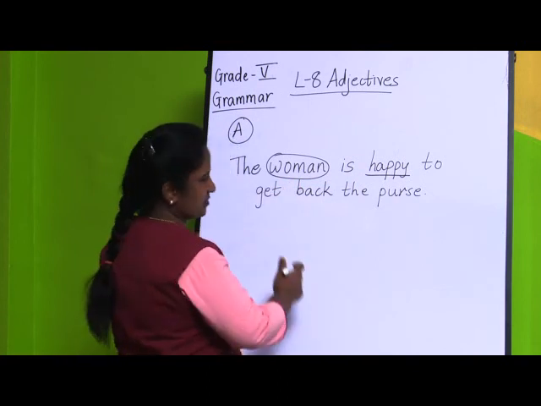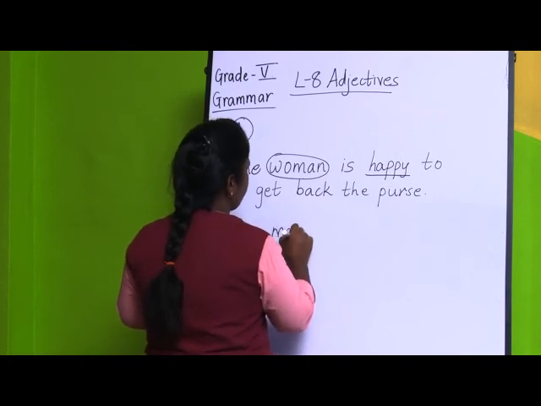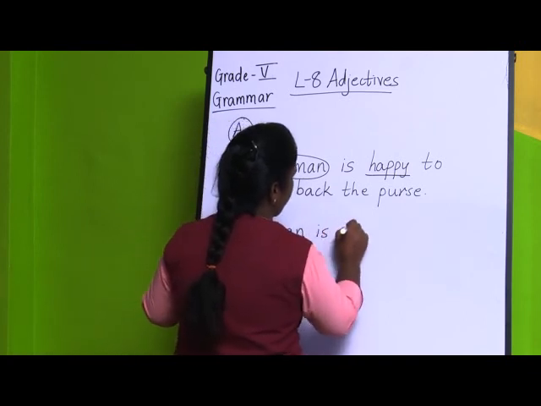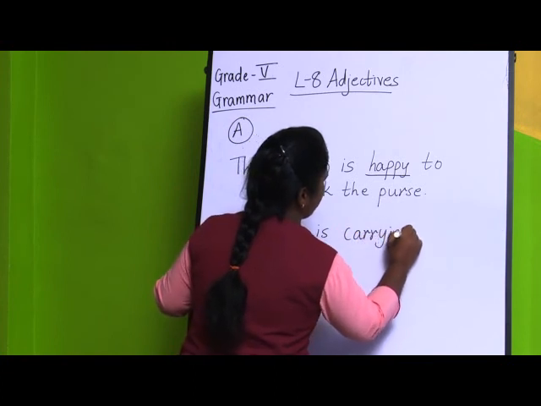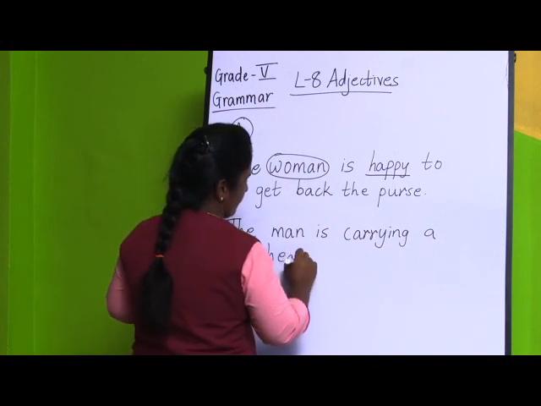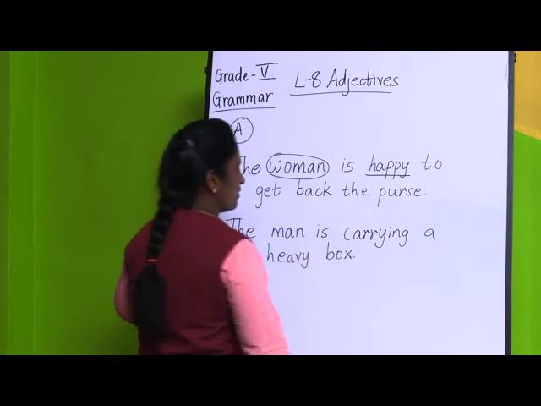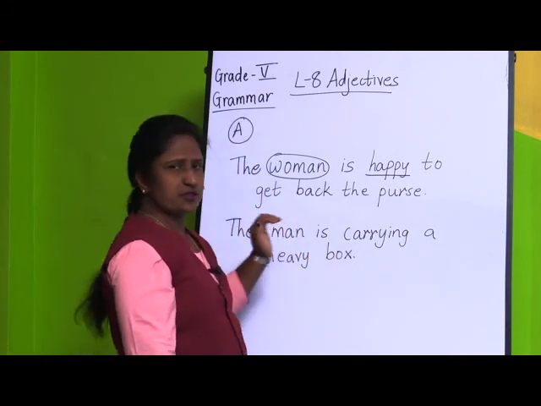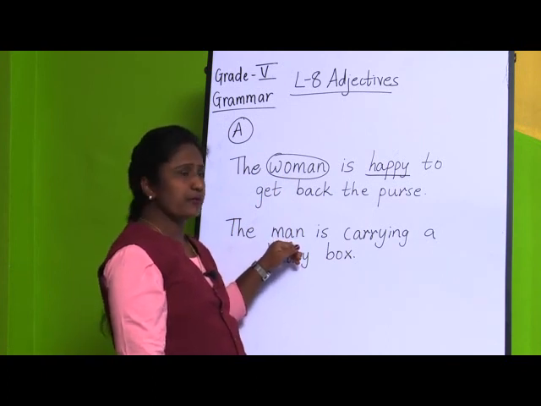If you take the second sentence, the man is carrying a heavy box. The man is carrying a heavy box. Now, here we can see man is also a noun, but we are not talking about the man.